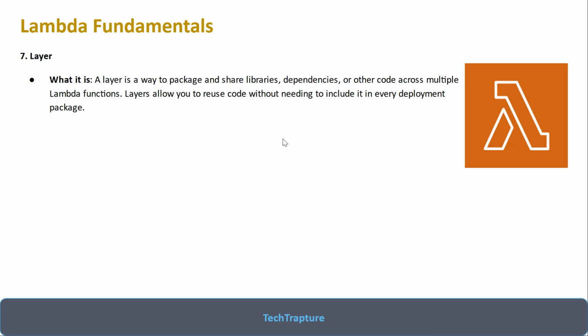So I would give an example. Suppose there is a request package in Python, and this request package can be used in multiple Lambda functions. If you are running 10 Lambda functions, and for each function you are uploading your dependencies along with it, then it will just increase the size of your code. Instead, you can create one layer with the request module dependencies, and attach that layer to all 10 Lambda functions, and that will reduce the size of your code.